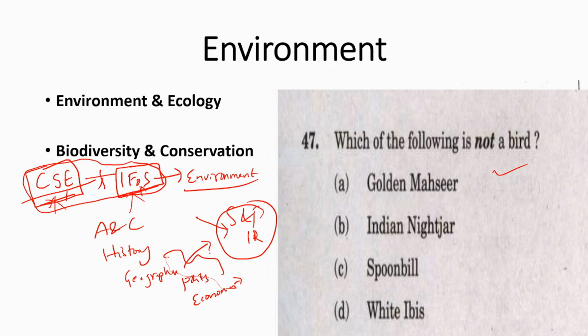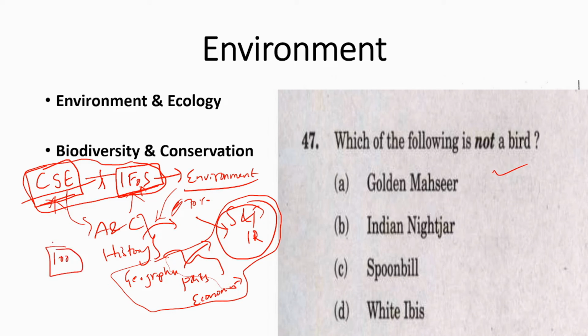Now these sections are easy by default, if you properly cover the basic standard books. Some are also becoming a bit tough, like environment. So from environment, art and culture, and history, you should cover basic standard books. You can answer like 70% of questions, and you target the remaining portions completely. This should be your strategy if you are a civil service aspirant. Do not try to answer all the 100 questions. You don't have to answer all the 100 questions.